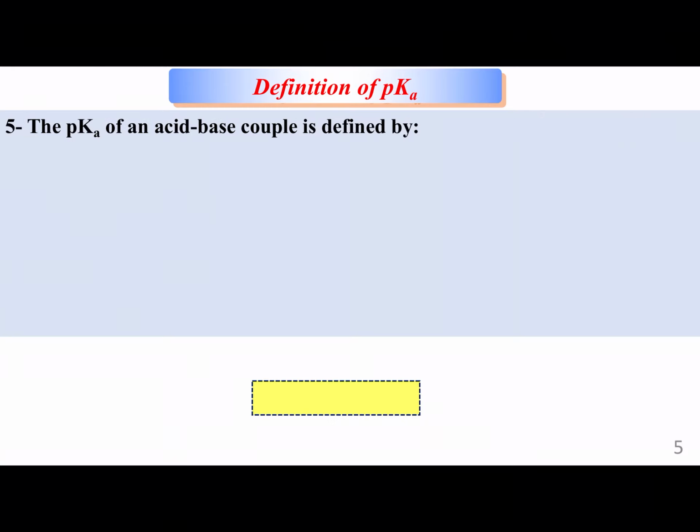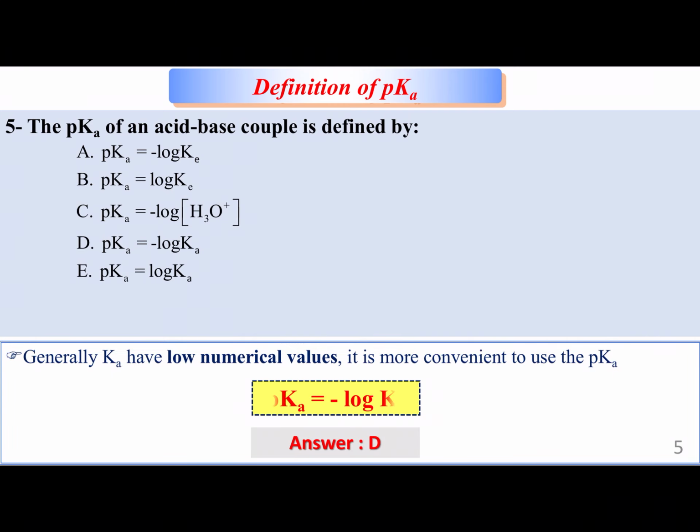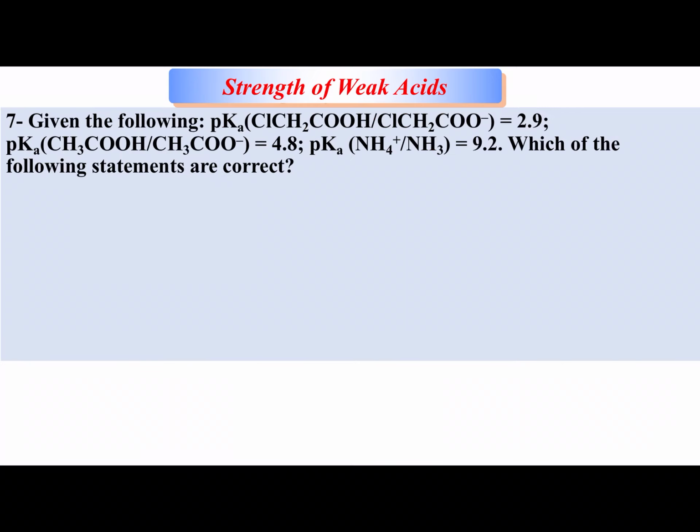The pKa of an acid-base couple is defined as, again, pKa or P of something is always the minus log of that something. So pKa would be the minus log of Ka, and the answer is going to be found as D, and there's your answer, D, okay? These are fairly basic. You don't want to waste time on them.